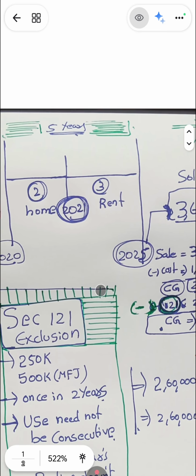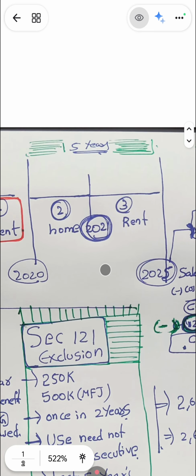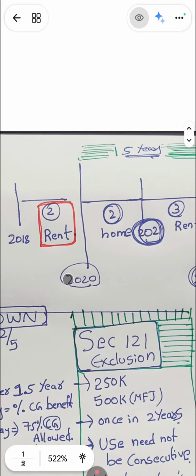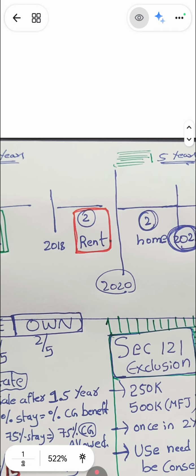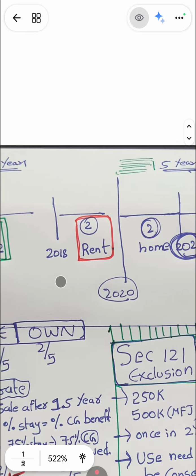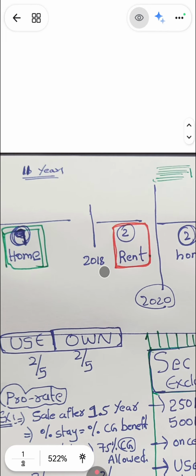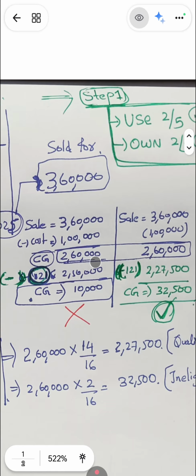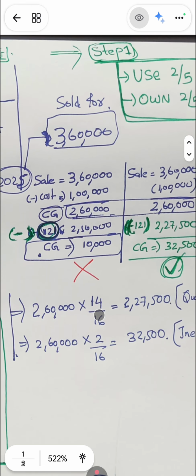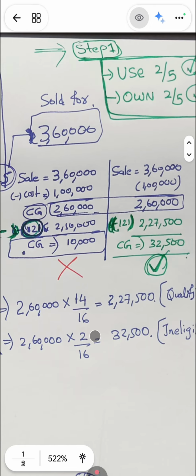During the last 5 years, it doesn't matter whether he rented it or not. Prior to the 5 years, we will see if he rented any. The main concept of 121 is that he should use this house only for personal purpose. If there is any renting period prior to the 5 years, that is disqualified. So this 2.6 lakhs capital gain is for 16 years. Prior to these 5 years, if there is a renting period, we should remove that. Out of this, 14 years is qualifying and 2 years is not qualifying, that is ineligible.